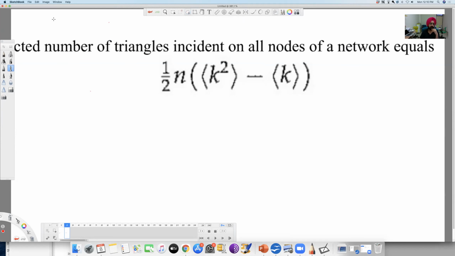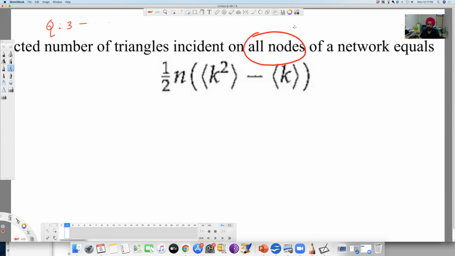So that's your question number 3. The expected number of triangles incident on all nodes of a network. First of all, we wrote all nodes, right? So that should be important to note, all nodes.